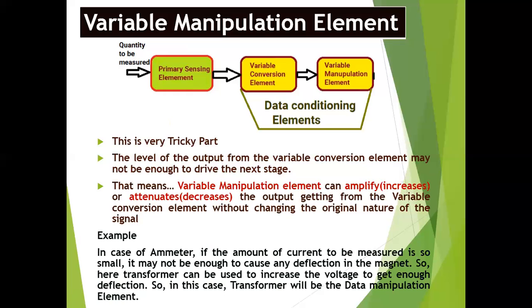So here a transformer can be used to increase the voltage to get enough deflection. That means by using a transformer, I am increasing the voltage level without changing the original characteristics so that I can drive the next circuit. So in this case, the transformer will be taken as the data manipulation element.